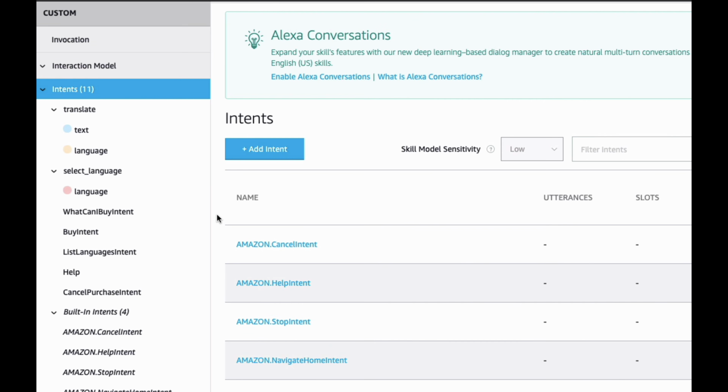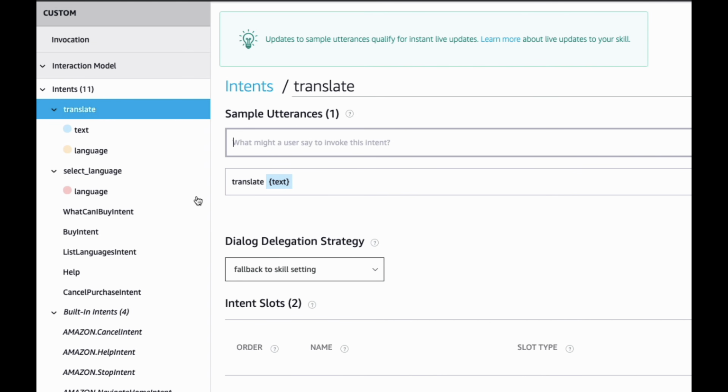So the intent is, let's just take a look at the translate intent to give you guys an illustration of how this works. In order to trigger the intent, you need to have utterances, which are the actual requests, the speech that comes over to trigger that intent. And you can have an array of different utterances that essentially say the same thing. But for this intent, the utterance required to trigger it is translate, followed by, this is called a slot here, which means it's any alphanumeric text that comes through. So anytime you say translate, and then you say anything like hello or translate Coca-Cola, that would trigger this intent because it meets this criteria here.